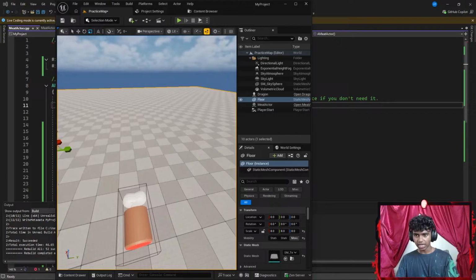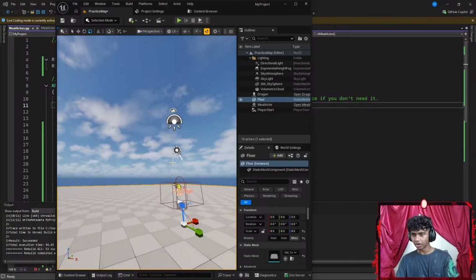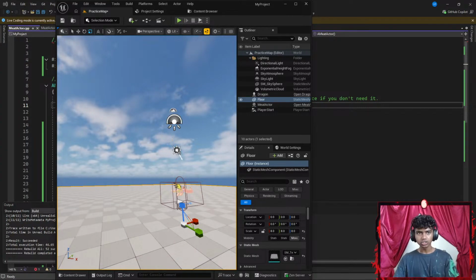Let's see. This is the box component that I created. I just have one box component, so that's good. Now, if I were to hit something like Control-Alt-F11 real quick to compile my code, let's see what happens.